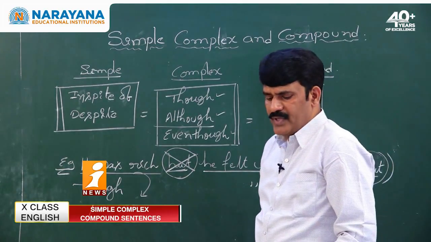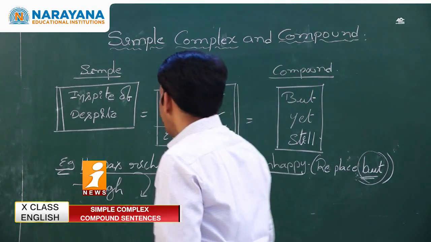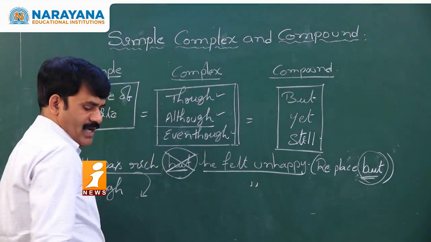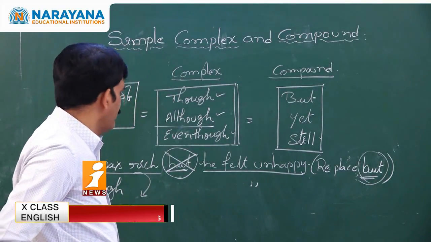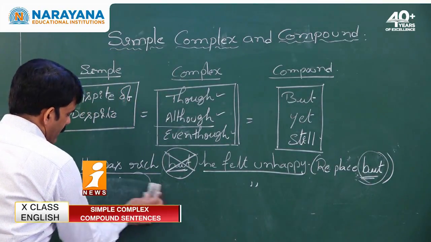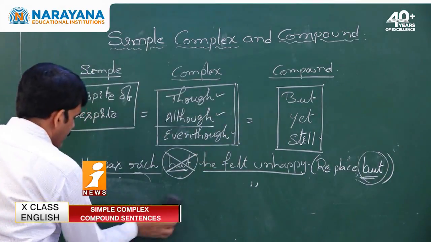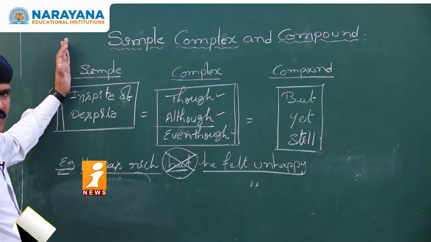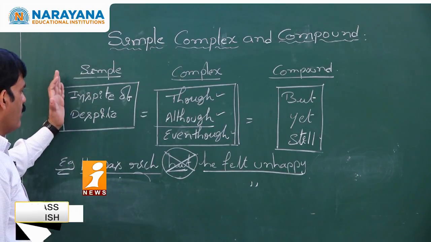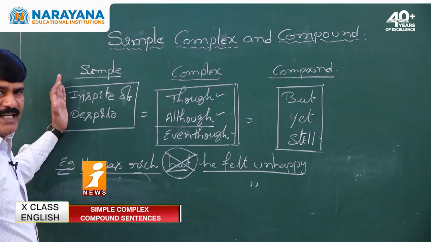Once you confirm this is a complex sentence, in the examination at times they may ask you to rewrite the sentence using in spite of. How do you rewrite the sentence using in spite of? In spite of or despite. Both these words convey the same meaning. There is no difference in the meaning.